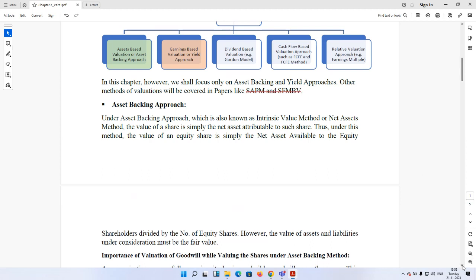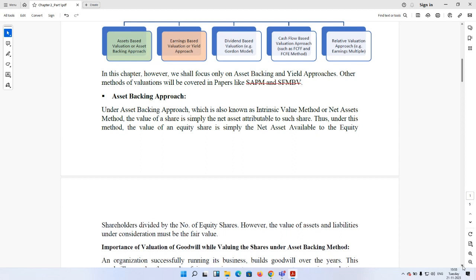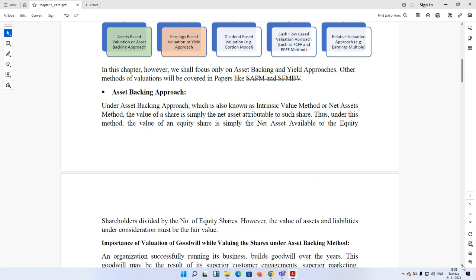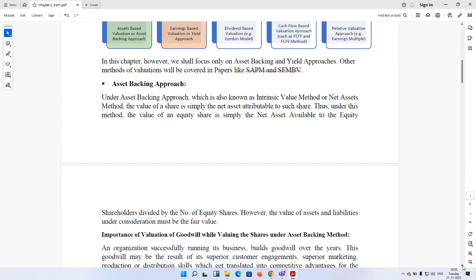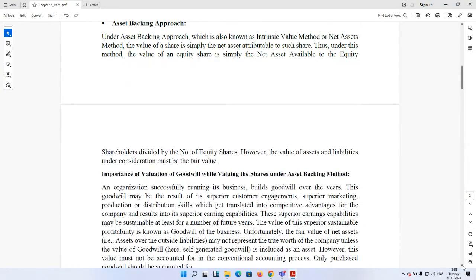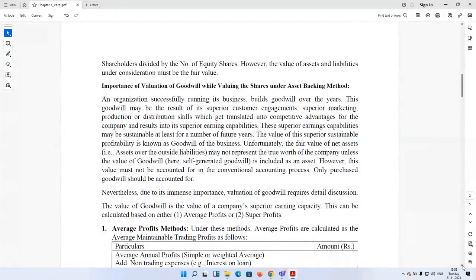So when under the asset backing approach we calculate the value per share, basically we need to get the fair value of assets, from which we deduct the fair value of outside liabilities to get the fair value of net assets. And this fair value of net assets is divided by the number of equity shares. That will give us the intrinsic value per share. That is a very basic methodology. Obviously, there are different types of adjustments and situations, and we will take up different situations one by one. Now, while making this asset backing value, one of the important adjustments is in the valuation of goodwill.